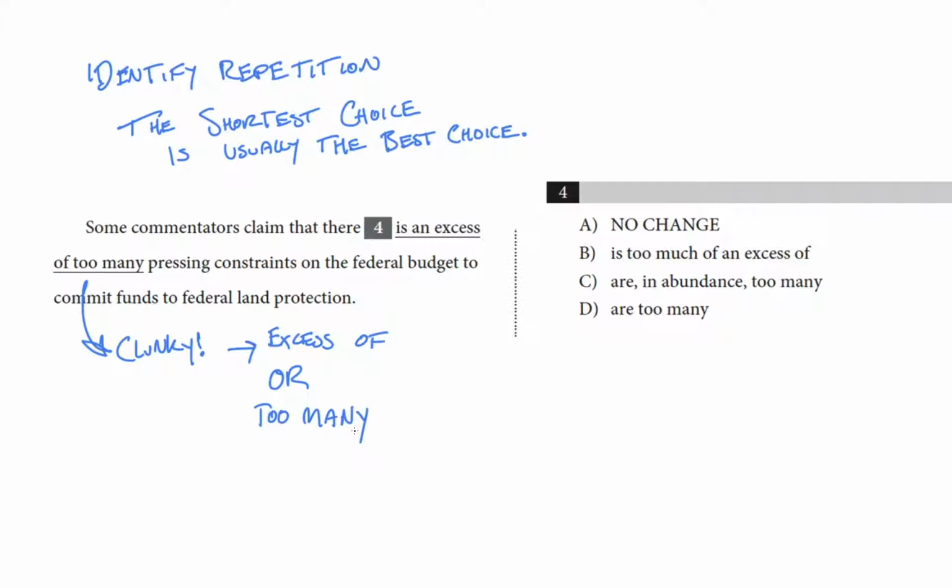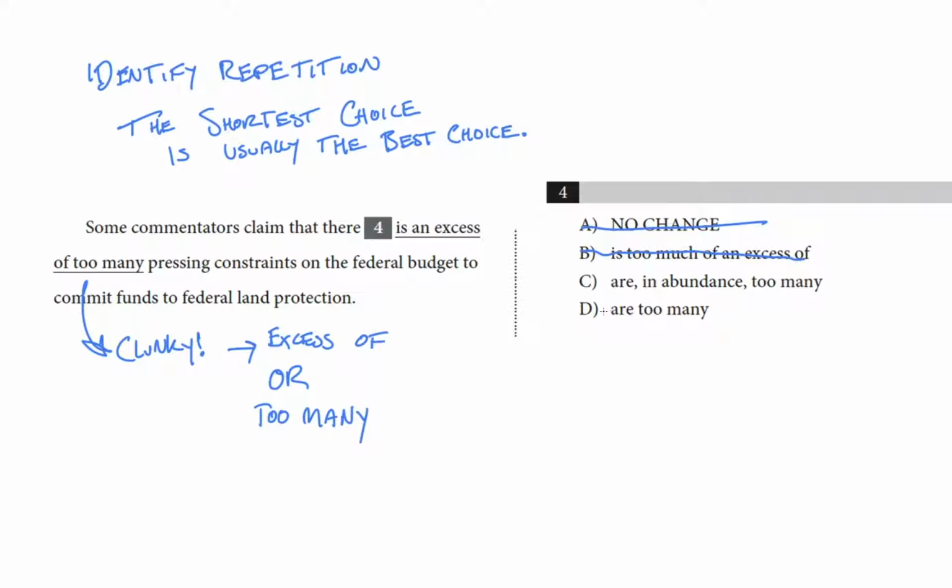This doesn't neatly fit into our 5 categories because many is being used as an adjective to modify constraints, but it is still very awkward to look at. Now let's go over to the choices because excess of too many is the no change answer, and I think it's too clunky to stay, so I'm going to eliminate that one. Our other choices, B is too much of an excess of. Yeah, that uses nearly the same construction, it's just in a slightly different order. I'm going to cross that one off too.